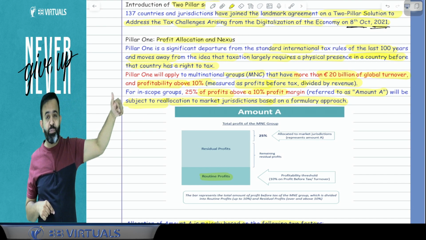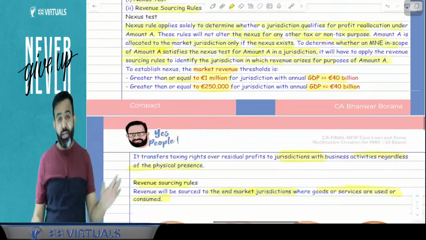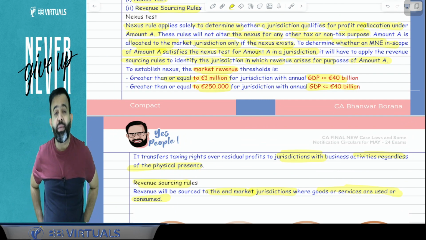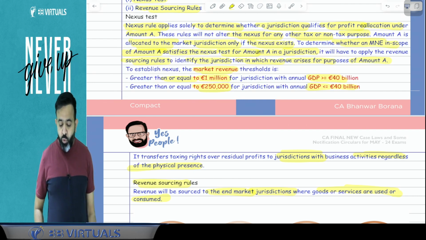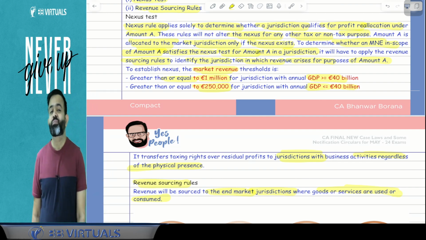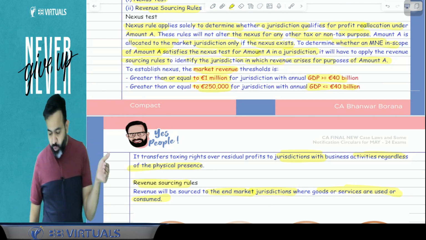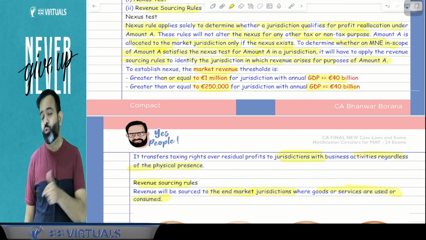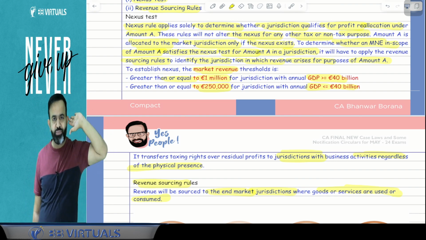But which country will get that profit? You know that only if the nexus test is fulfilled. Your nexus test is fulfilled when market revenue from that country, if that country's GDP is more than or equal to 40 billion euros, and this company is getting revenue from that country of more than or equal to 1 million euros. And suppose that country's GDP is 40 billion euros or less, and this company is getting revenue from that country of 250,000 euros, then that country will get the right to tax that particular excess profit. You got my point or not?